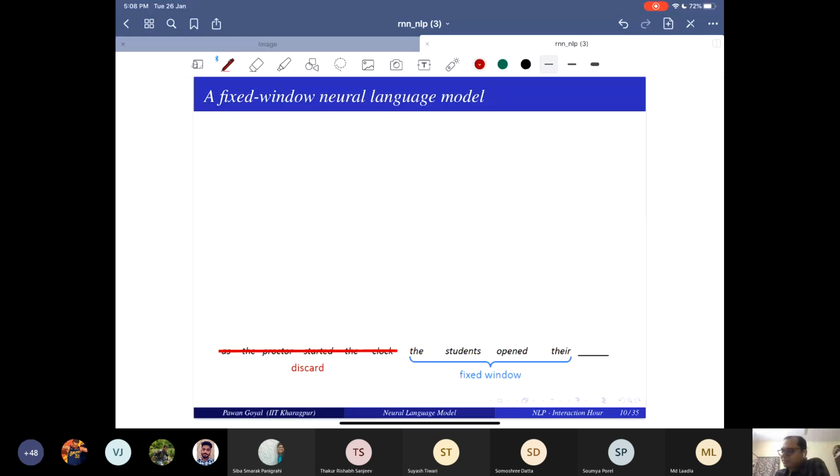Okay. So let's think. I want to use a neural language model. I want to get away with all this n-gram language modeling, and let's say I use a neural language model. How do I start?